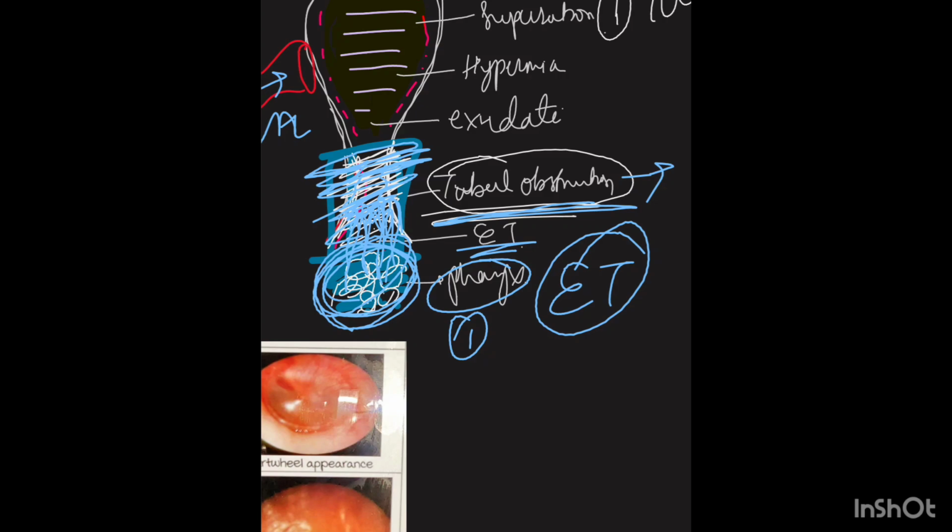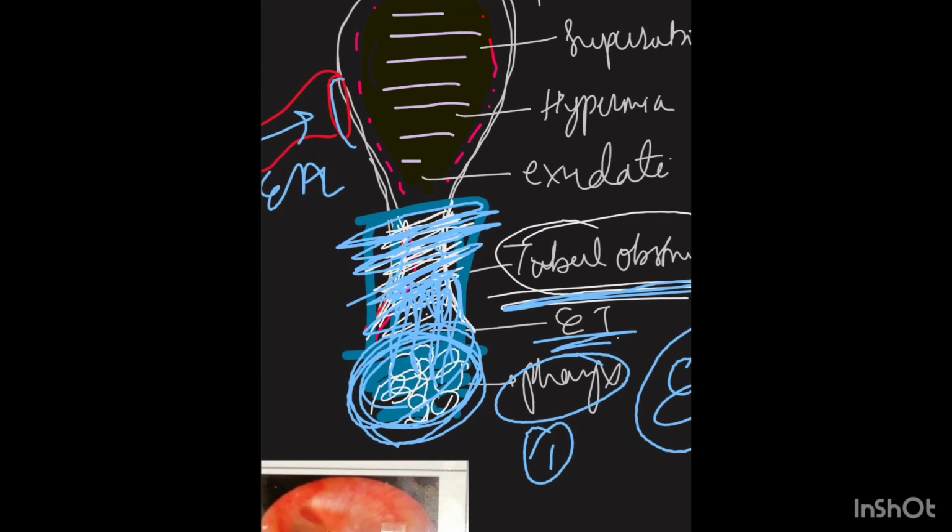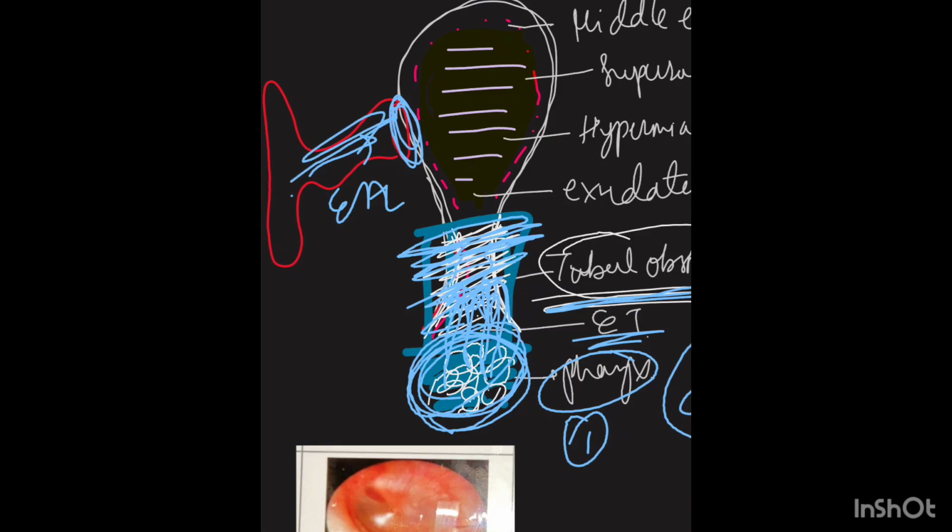When the eustachian tube is blocked, you know this is the tympanic membrane, right? Here the eustachian tube is blocked. The air is coming, negative pressure is created, so the tympanic membrane gets retracted. Okay, it gets retracted. This is the first stage.